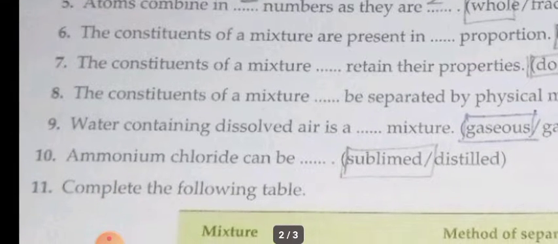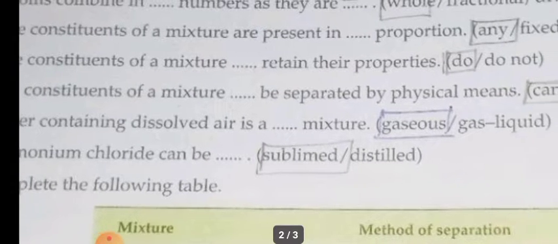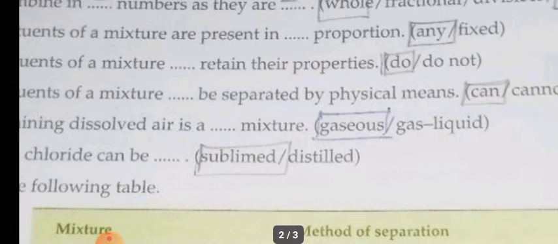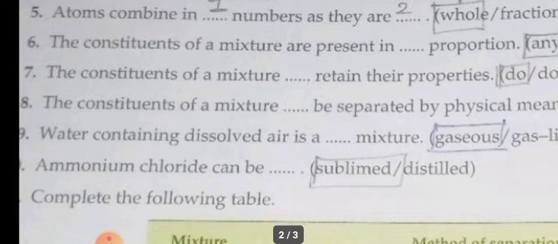Okay, children. Sixth question, the constituent of a mixture are present in dash proportion, any or fixed. Any is the answer. So there is no particular ratio. They will follow different ratios. Each and every component will have a different amount. It is not that the same amount should be there.